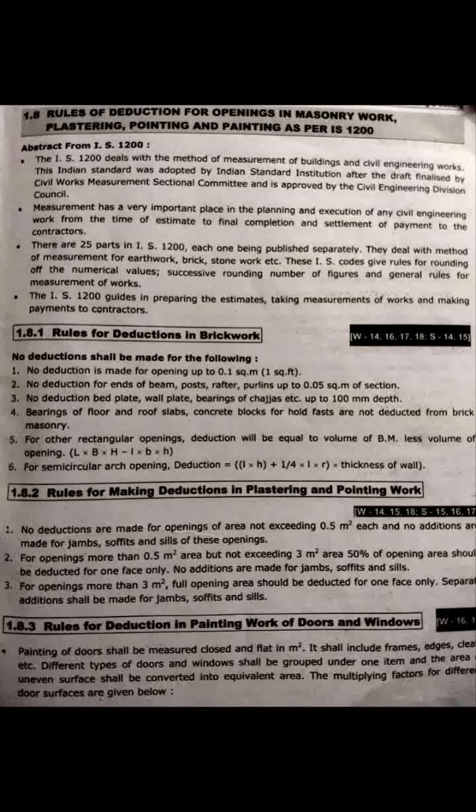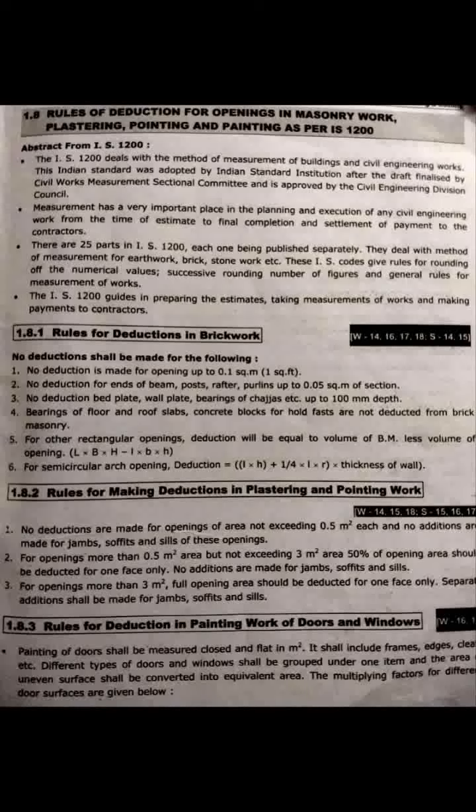Measurement has a very important place in the planning and execution of any civil engineering work, from the time of estimate to final completion and settlement of payment to the contractor. There are 25 parts in IS 1200, each one being published separately.